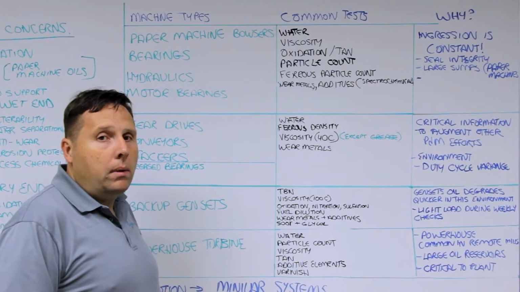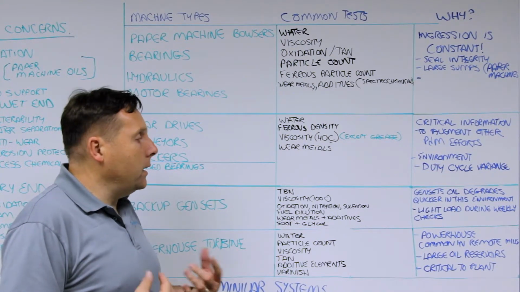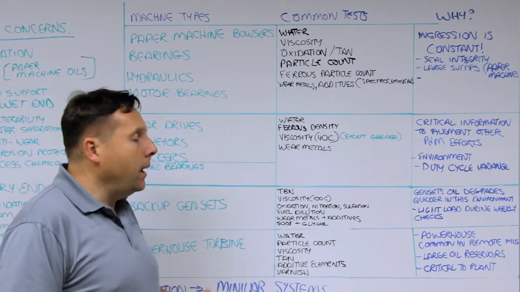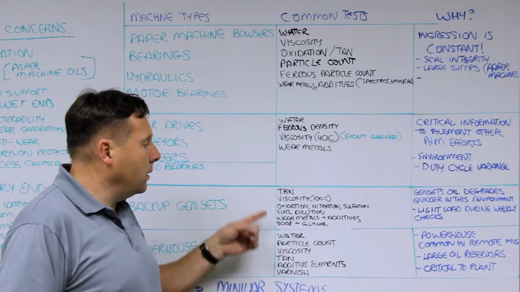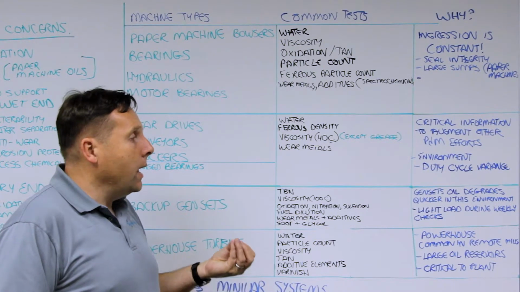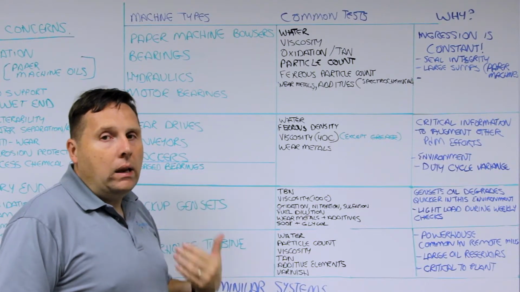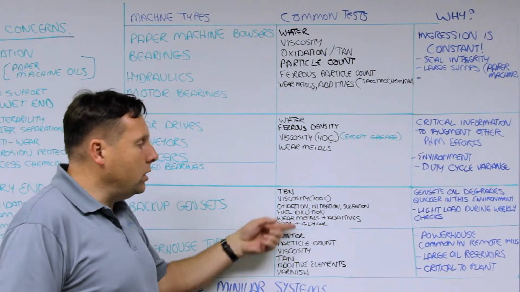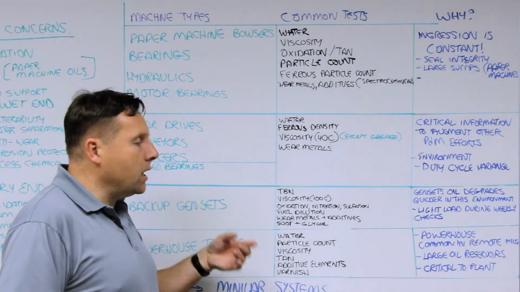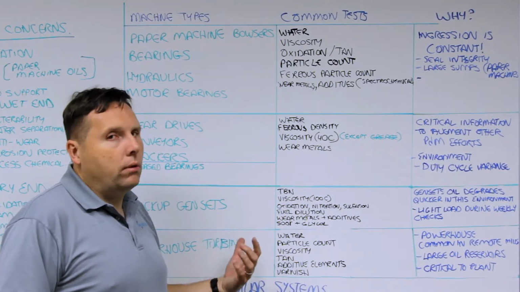If you lose power in a mill by accident, serious damage can occur, and it takes a long time to bring it back up. You have to clean out equipment and everything. So backup generators are routinely monitored because, typically speaking, they are only lightly loaded when they're routinely checked, and so you need to check for base number, viscosity, fuel dilution, oxidation, wear metals, soot and glycol on a regular basis for those.